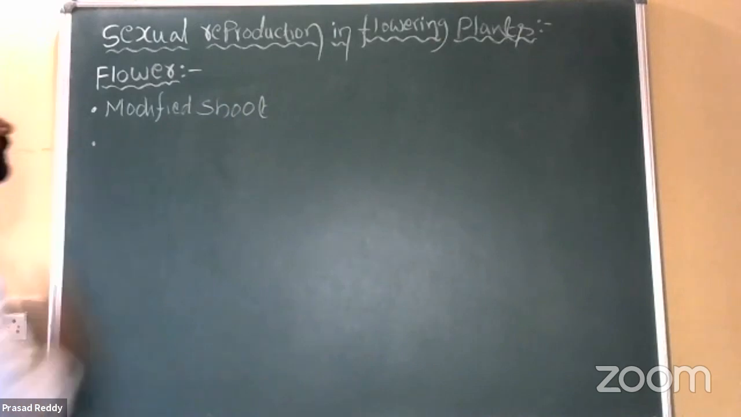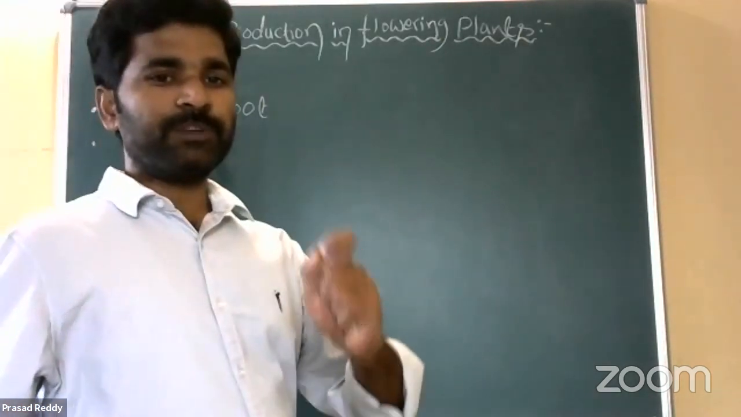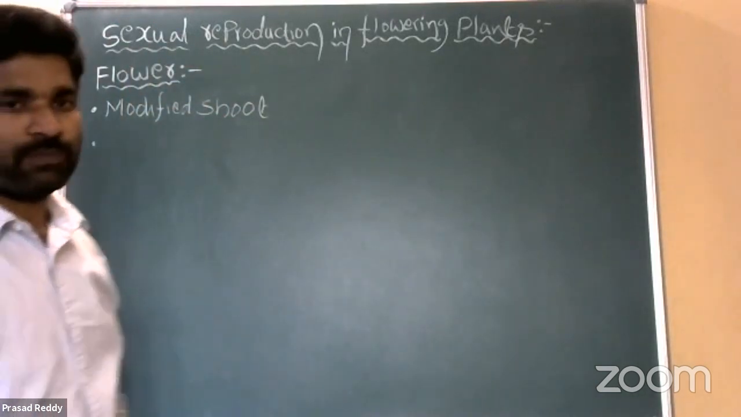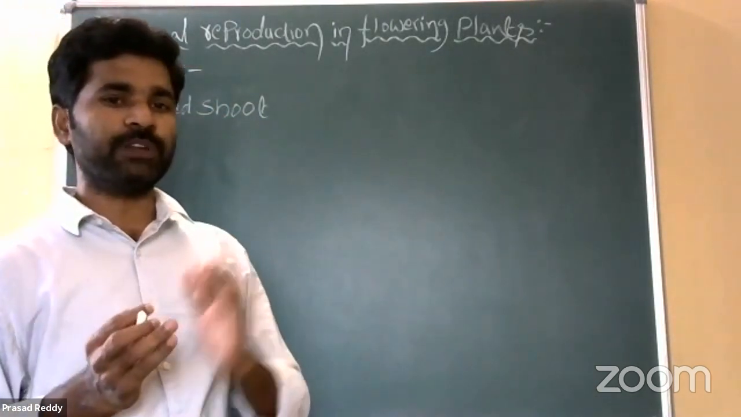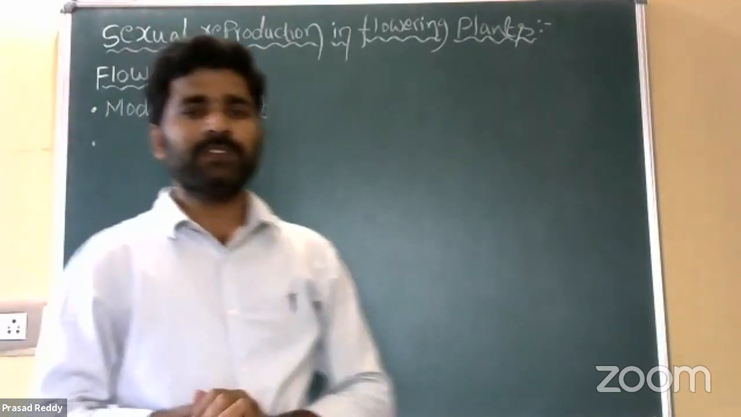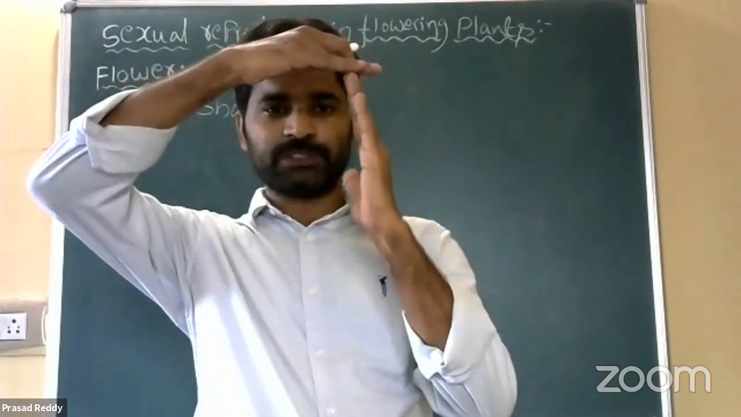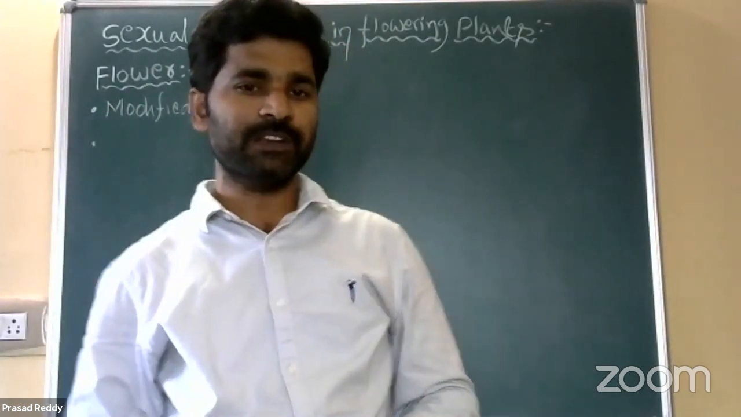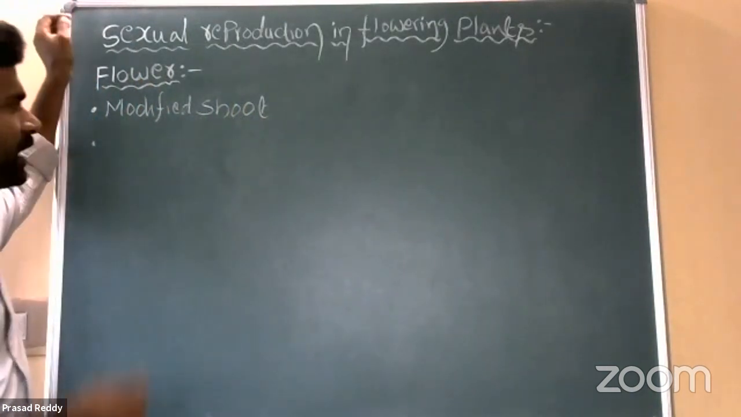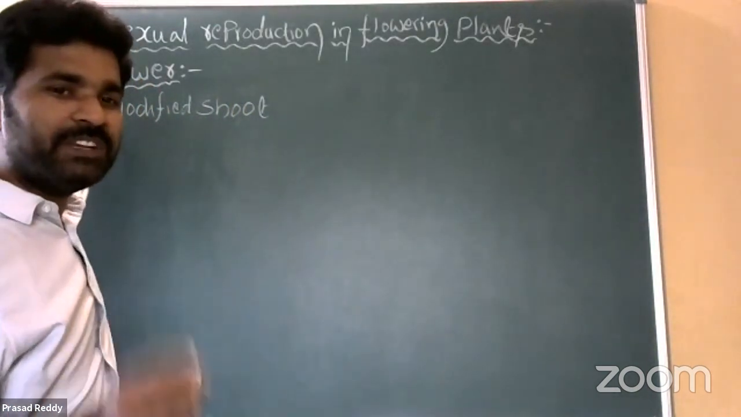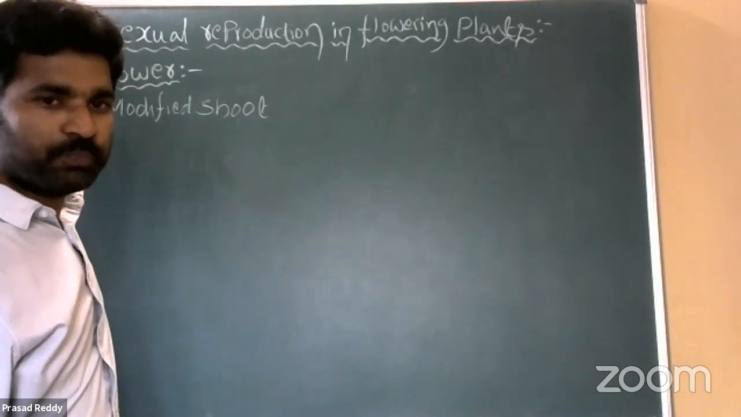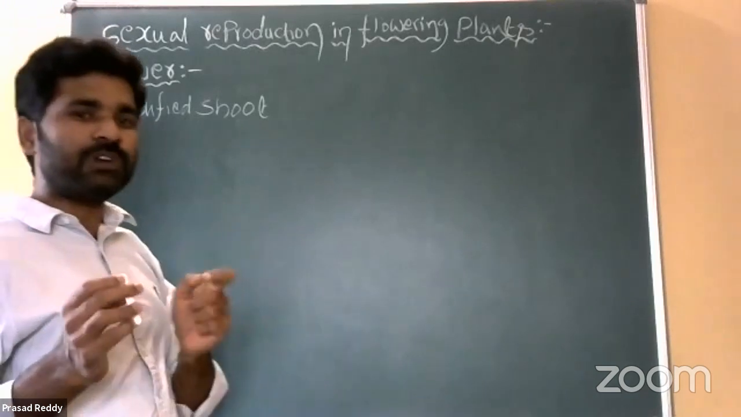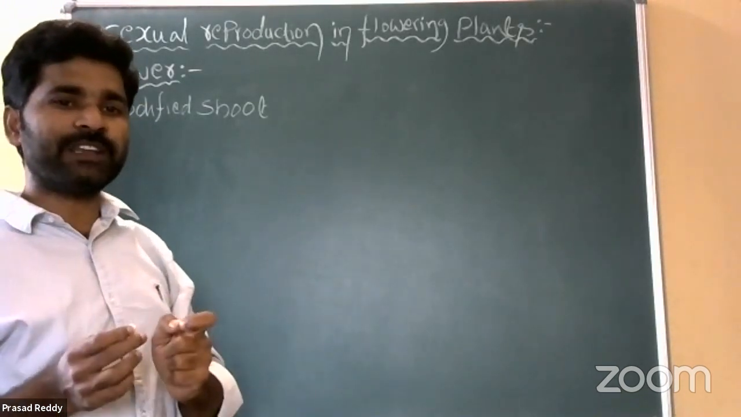So what is the meaning of this word, modified shoot? It means a branch or shoot is modified into a flower. But how so? See, at the tip of the branch, there is meristematic tissue, apical meristematic tissue. That apical meristematic tissue gradually is modified into floral meristematic tissue, right? So apical meristematic tissue is gradually converted into floral meristematic tissue.